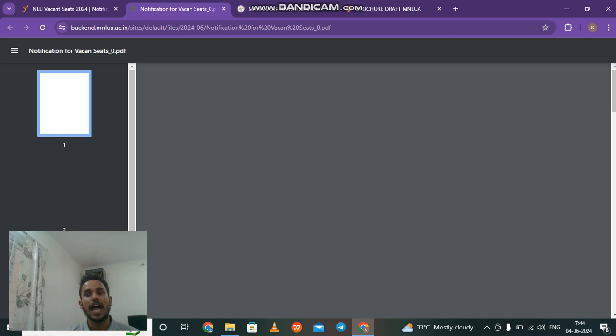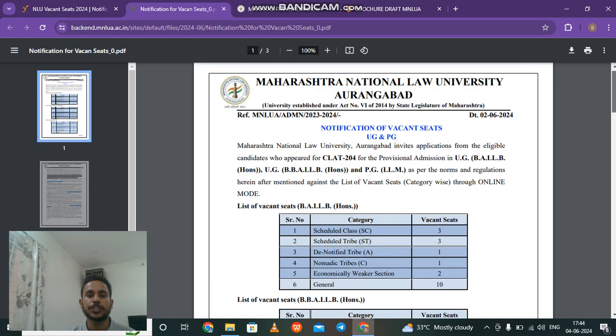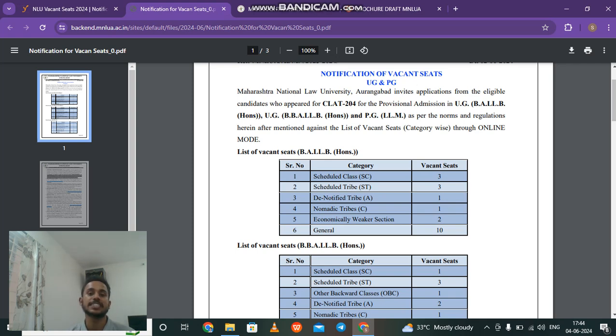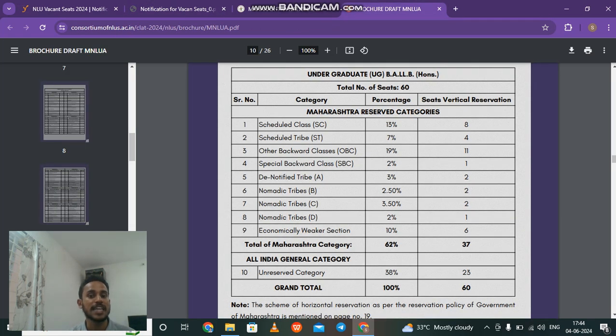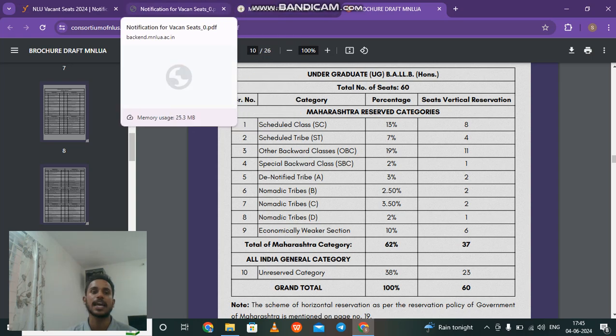Now what do we have in the notification here? The first thing that has been mentioned is the number of vacant seats available. The application has already started, but before getting into the application process, let's understand how many seats are available. Now if you look here, all India category, as on the CLAT Consortium website, reservation for SC, ST, OBC, EWS, all these reservations is available only for those students who have domicile in Maharashtra. So if you're from outside Maharashtra, you will be treated as a general category student only.